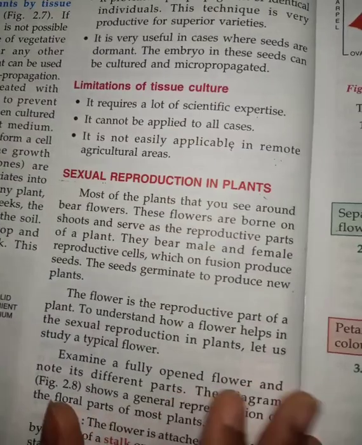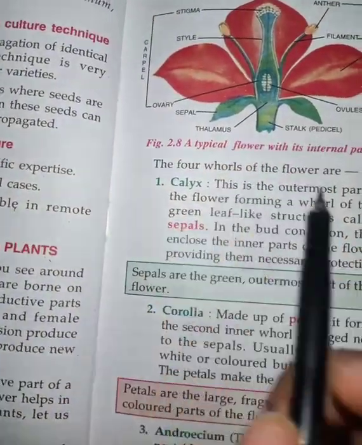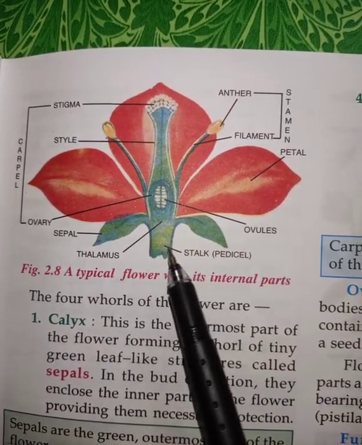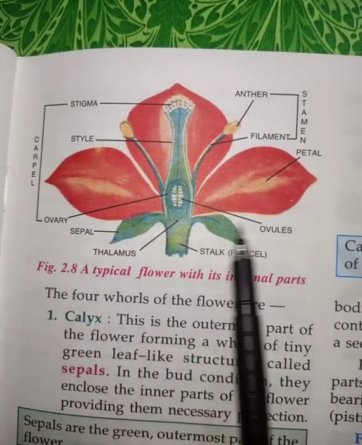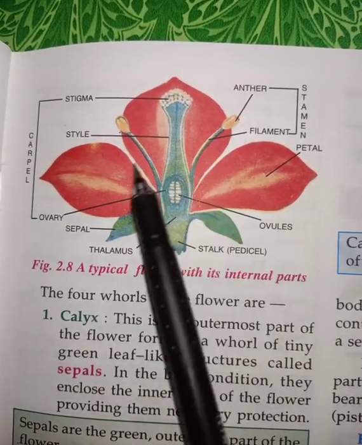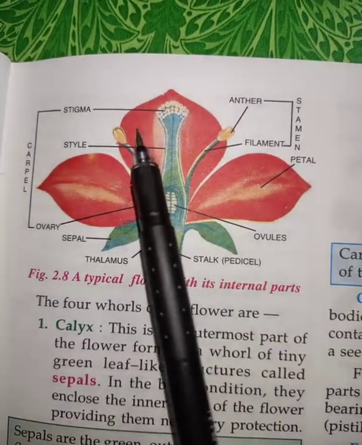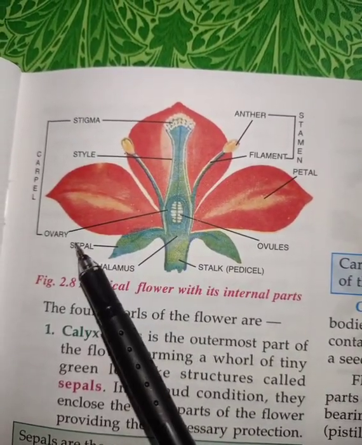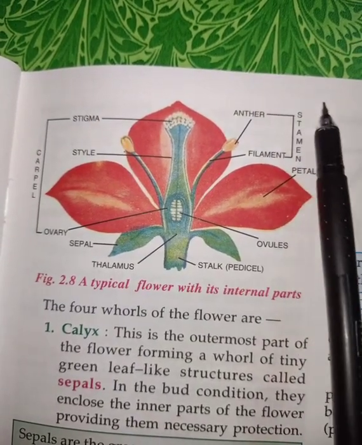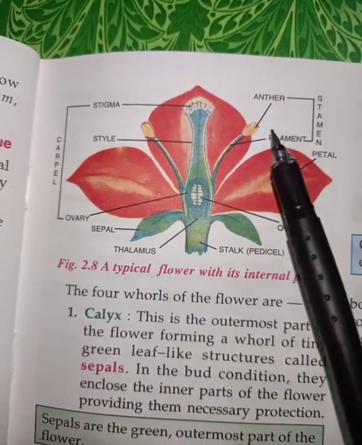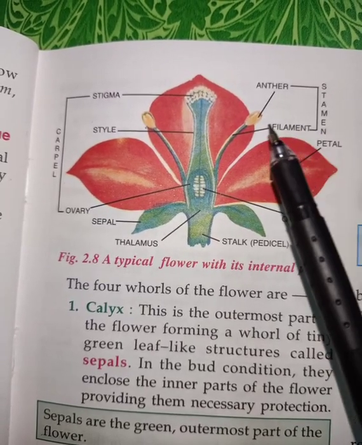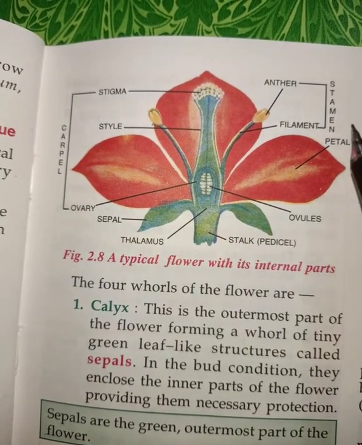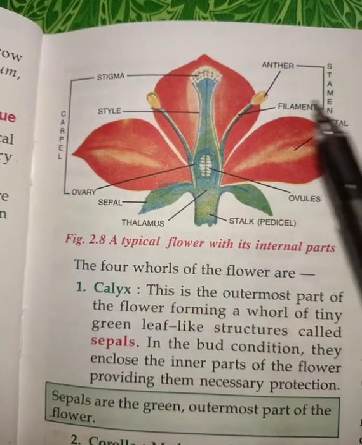After that, children, we have the structure of flower. In structure of flower, I have taught you in the lecture very clearly. So first of all, you have to learn all the parts of this flower, as well as the function of each and every part. What is the function of stigma, style, ovary, filament, anther? Every function you have to learn clearly. And the names: what is the other name of carpel, what is the other name of stamen, what they are called. All these things you have to learn.